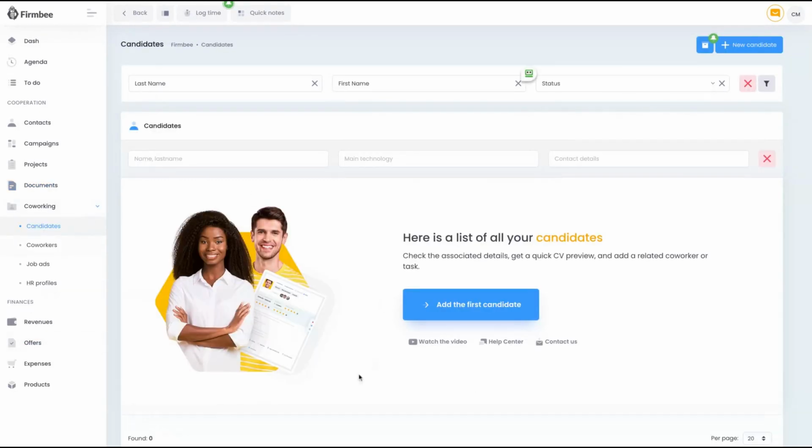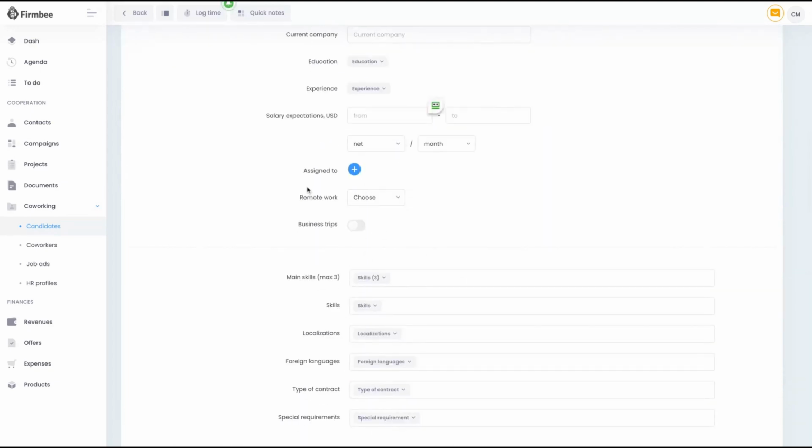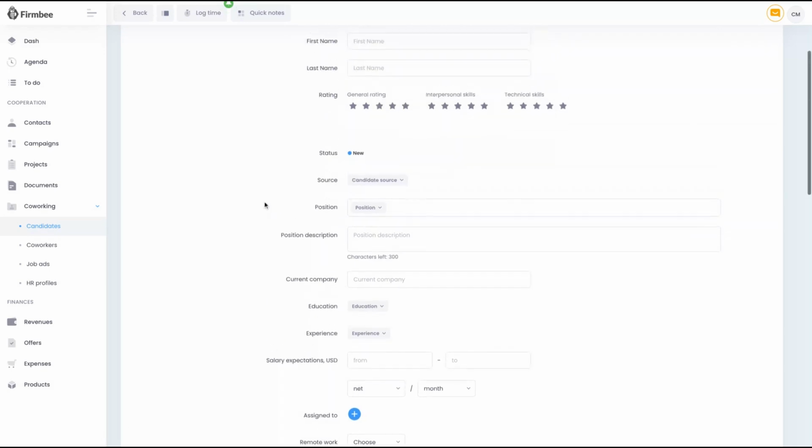And here's the Coworking tab, where you have the limit of candidates. So check the associated details, get a quick CV preview, and add a related coworker or task. They said that you can even use those candidate features for nonprofits, for the volunteers. So the number of candidates that you have depends on your tier. You add candidates as you are adding any user, with more features.